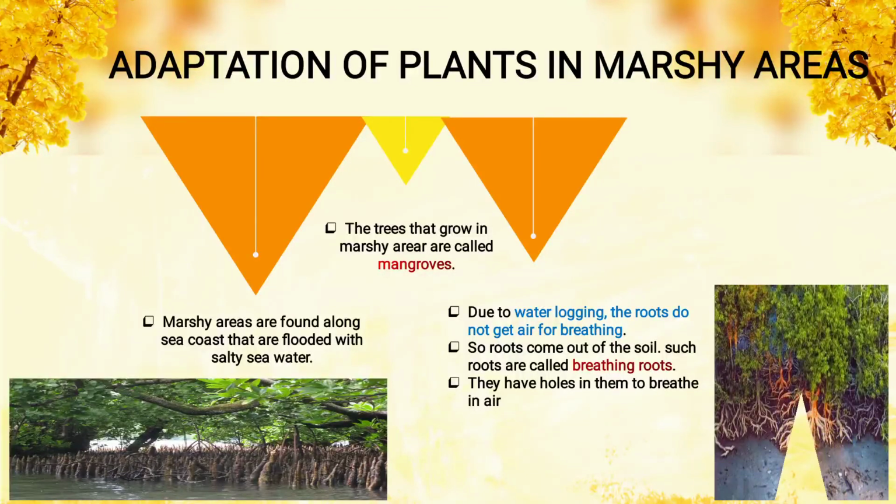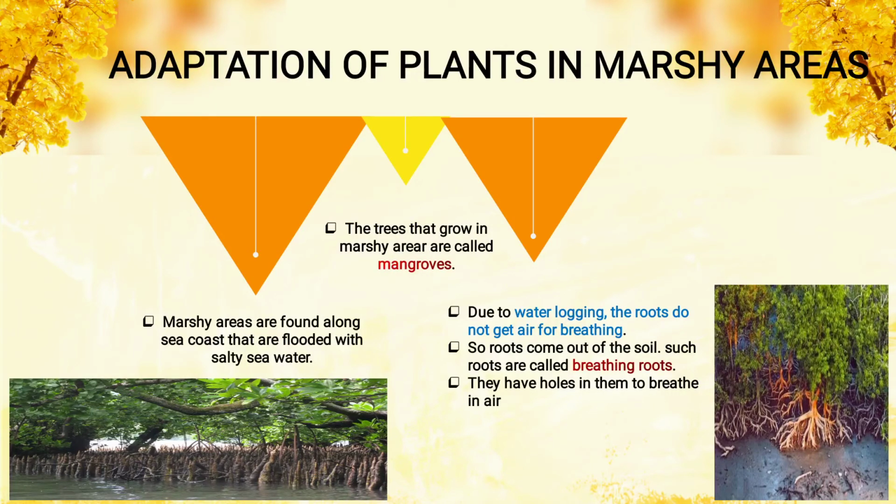Due to water logging, every time water is present, so the roots do not get air for breathing. Because water is present, the roots come out of the soil. As you see in both of the images, the roots are coming out of the soil. Such roots are called breathing roots.